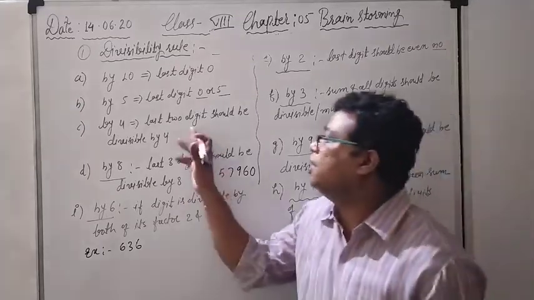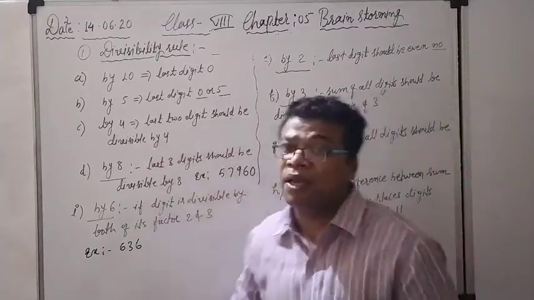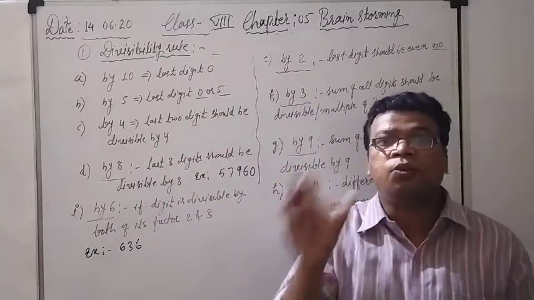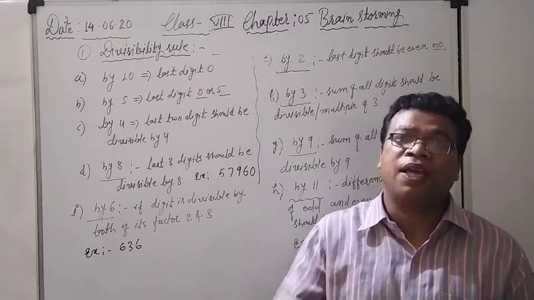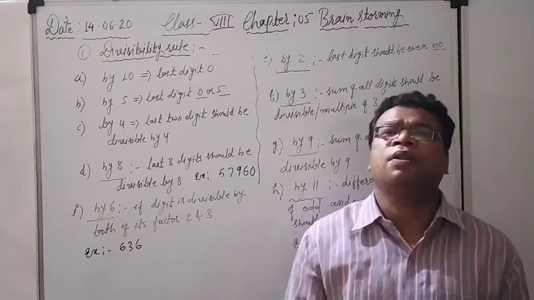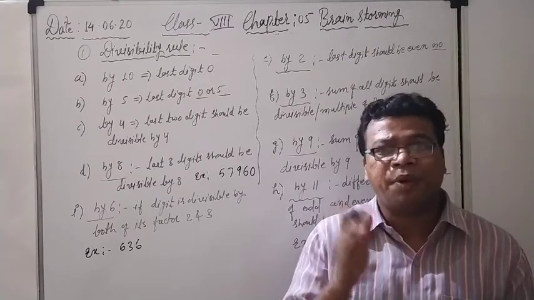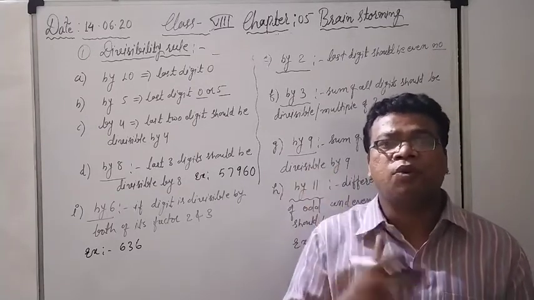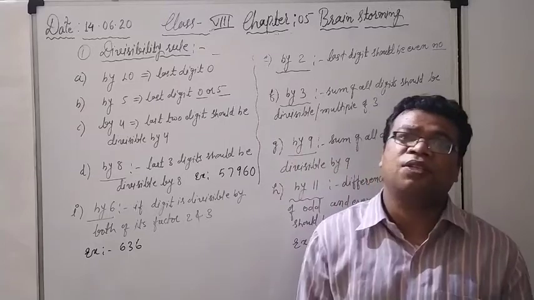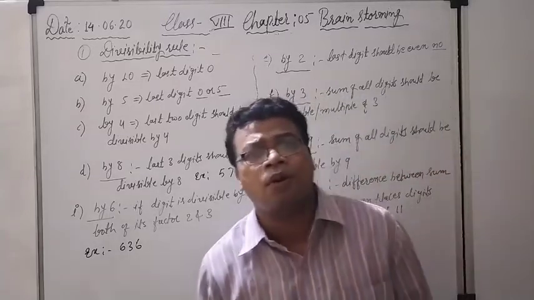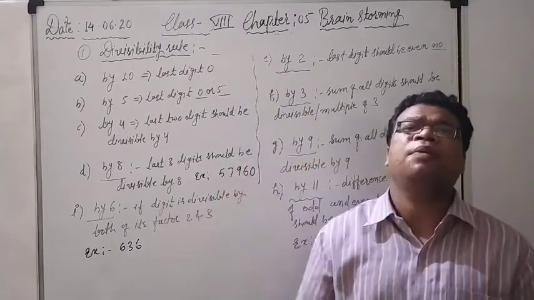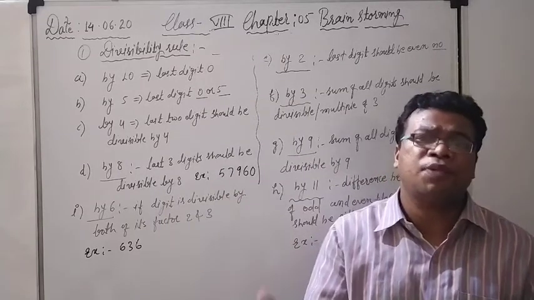If the last two digits are divisible by 4, then whatever number is under consideration will be divisible by 4. Again, I am repeating the rule: we have to see only the last two digits. If the last two digits are divisible by 4, then whatever the number may be, it is definitely going to be divisible by 4.